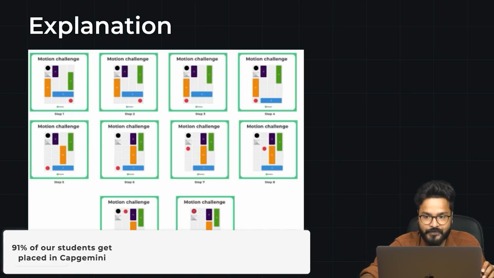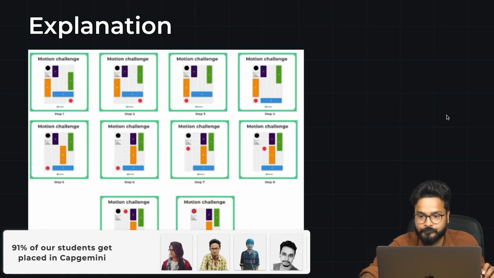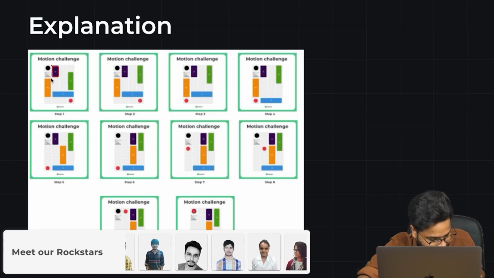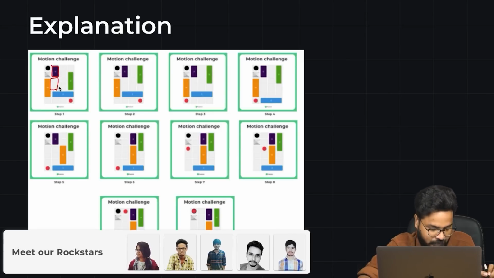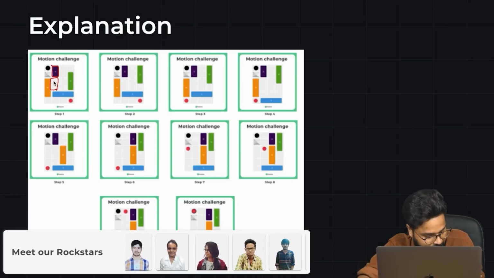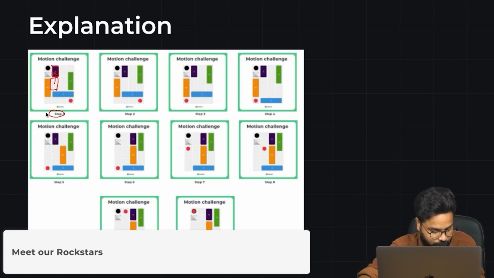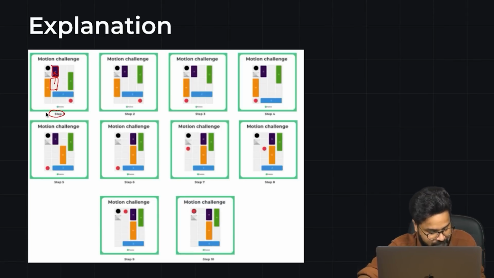So firstly, to start with, guys, this particular block, at the initial stage it was here, right? It was here in the question. So the first step that I took was this: I moved it here. Step number 1. In step number 2, what I did was, it was here, so I moved this block on top. So step 2.